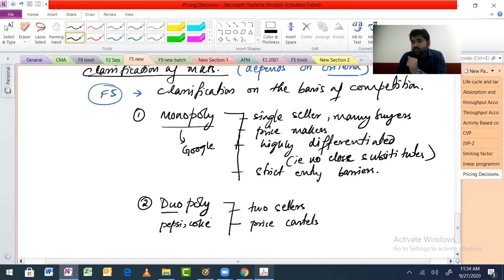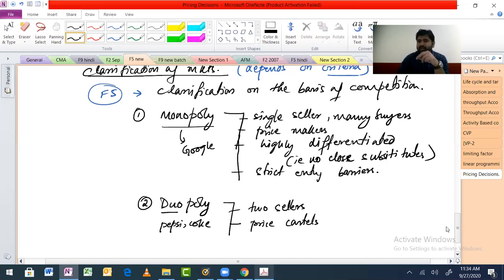See, if you want to kill the other company, you just reduce the price of your product. So they don't do that because they obviously have some kind of agreement among themselves that we will fight on every other thing except for price. Otherwise, the consumers will be the winner in this and both of us will lose. So that is what it is.